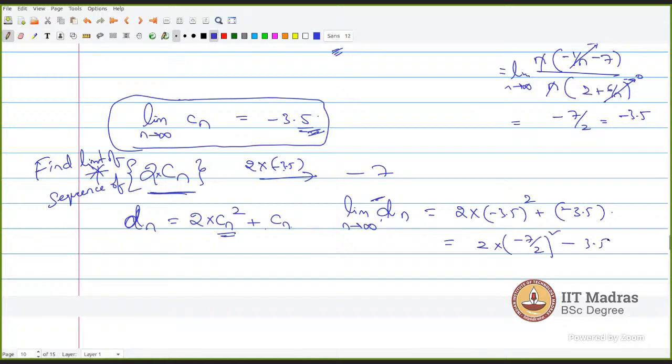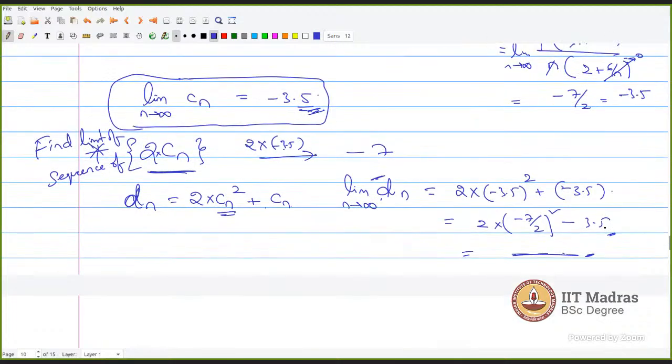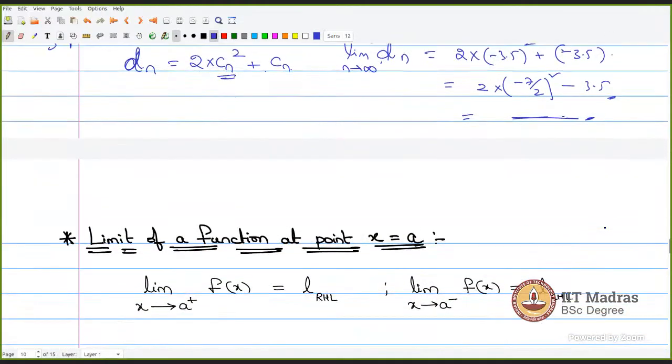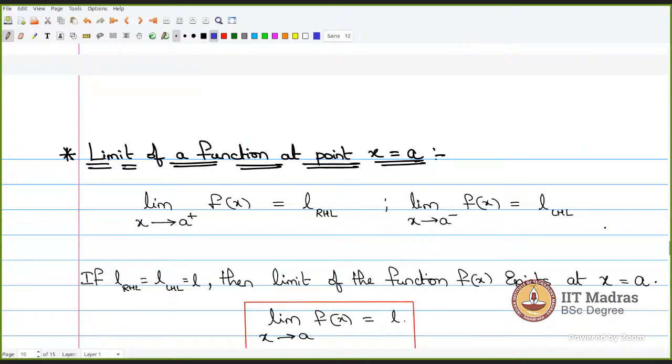Don't make mistakes in calculations. Okay, you will lose marks again. Okay, that is how you solve limit of a sequence.